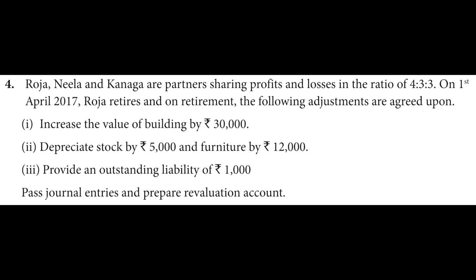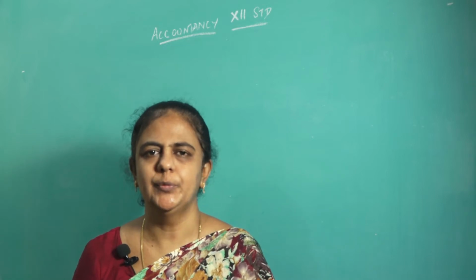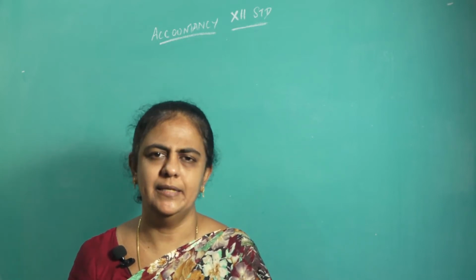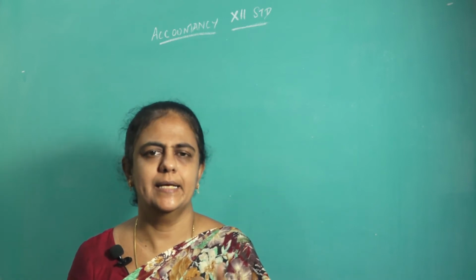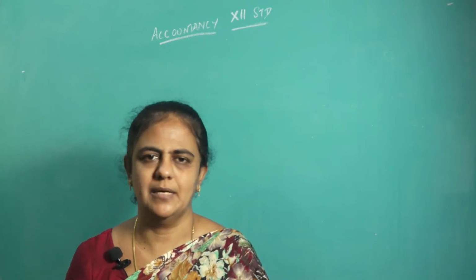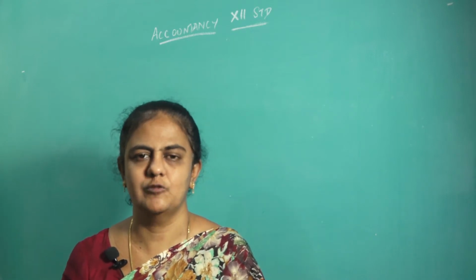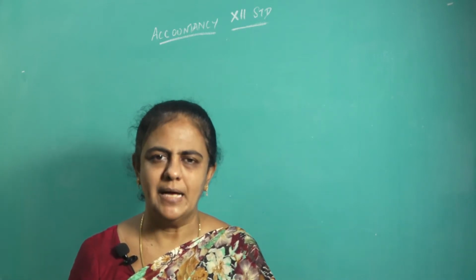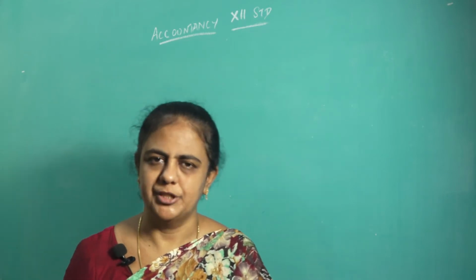So in this sum, 3 partners are there, Roja, Neela and Kanaga. What is their profit sharing ratio? What is given in the question? 4:3:3. So at the time of retirement, they have given some adjustments, that is the increase in the value of certain assets and decrease in the value of certain assets as well as the liabilities. So you have to see whether the asset has increased or decreased or the liability has increased or decreased, and then you have to pass the journal entries for that. Then you have to prepare the revaluation account.